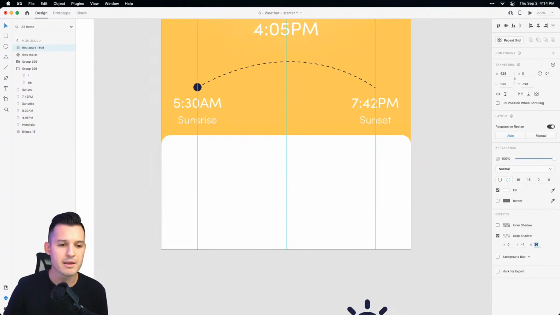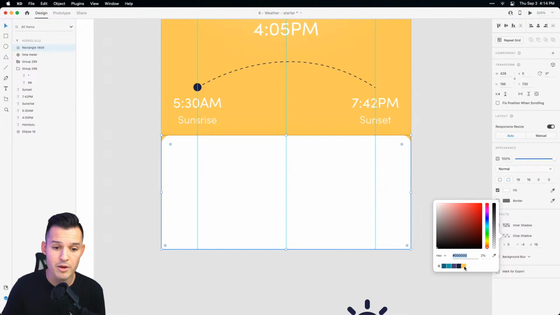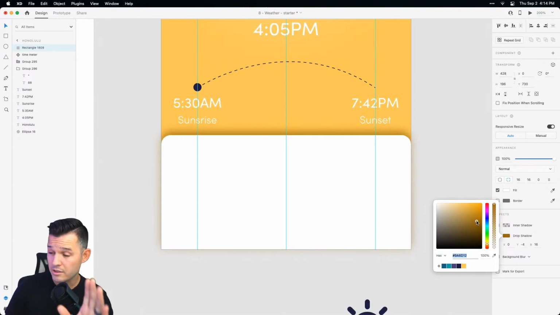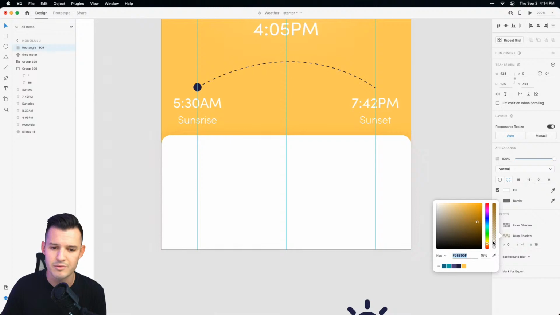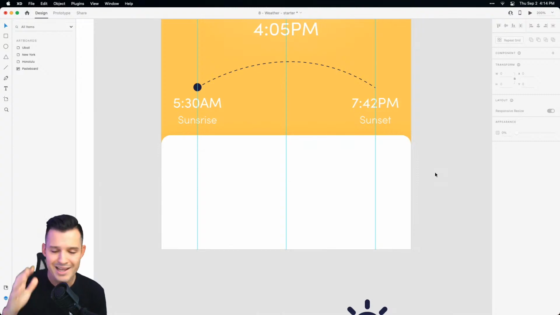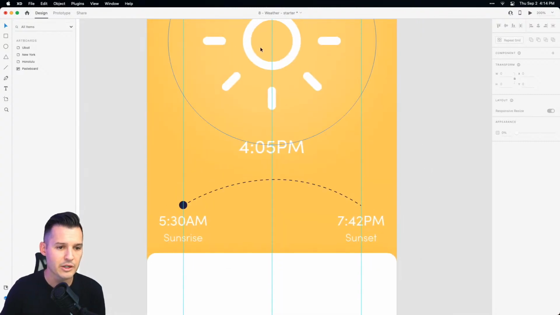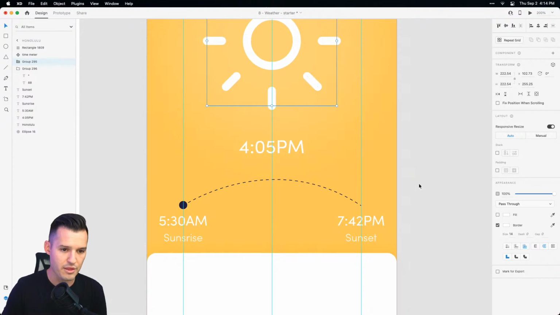I always like to keep my gradients really, really low, okay? Now, if you want to add a touch of modernness, you'd actually make your drop shadow a yellow tone, a dark or deep yellow tone. It just looks a little bit nicer if you ask me. And we're gonna drop this down to something like 10 pixels or 10% opacity. Really, really nice, clear, clean kind of thing going on there.